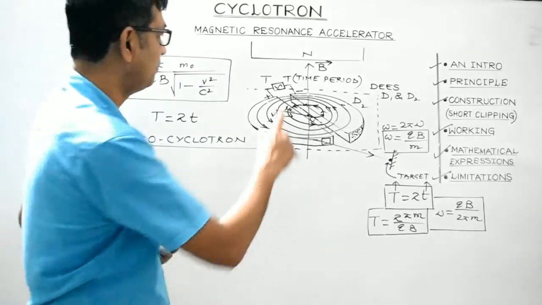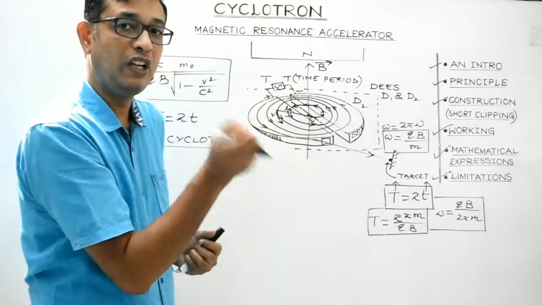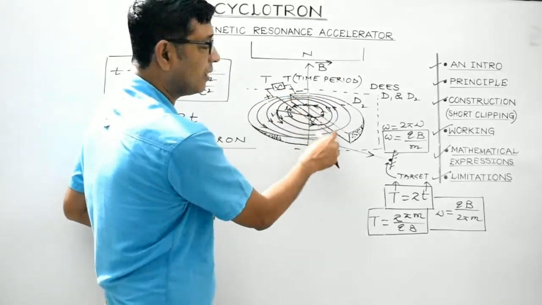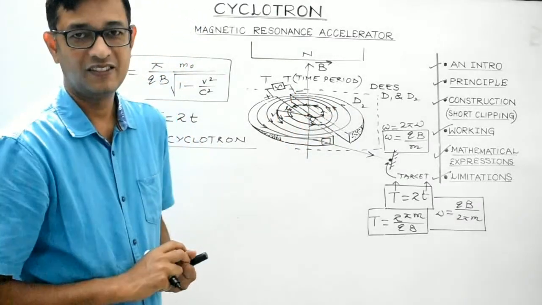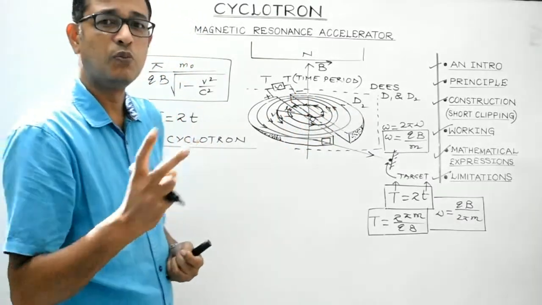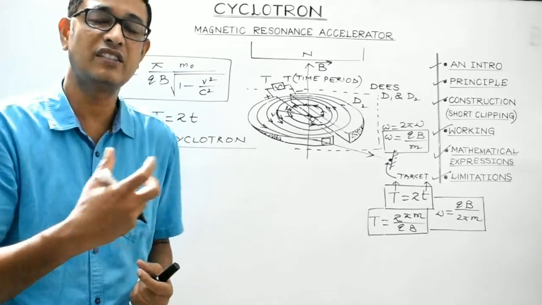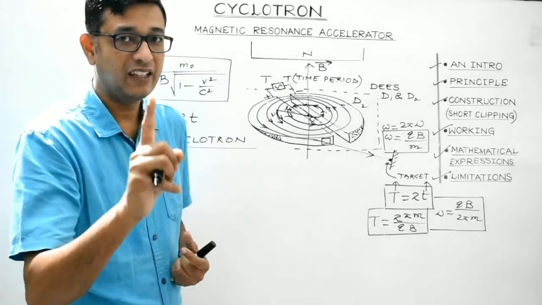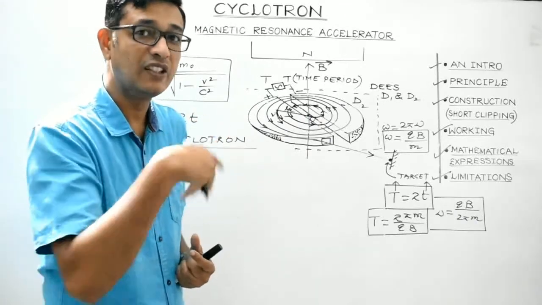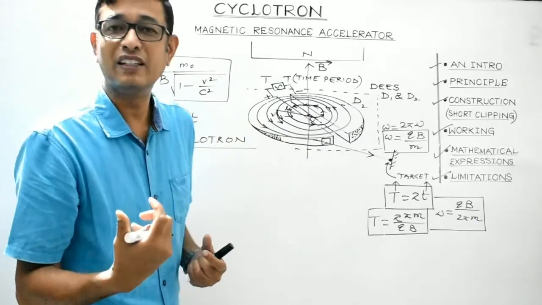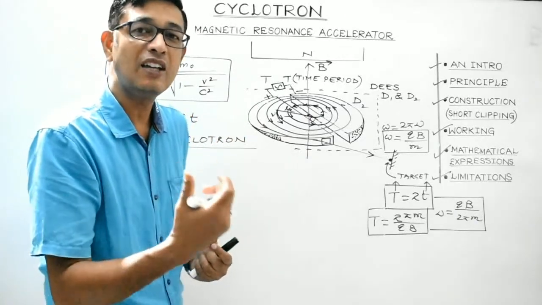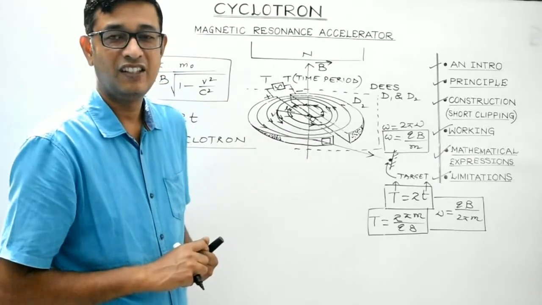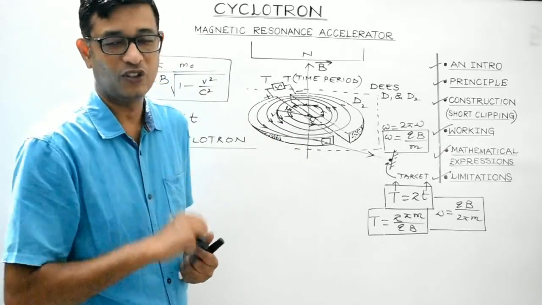That is, the polarity of the D's gets changed only when the charged particle comes in the gap between the two D's. Clear, students? So these are the two ways in which the limitations can be overcome. First, by varying the strength of the magnetic field, that is known as a synchrotron, and second, by varying the frequency or the time period of the high frequency oscillator, that is known as a synchro cyclotron.